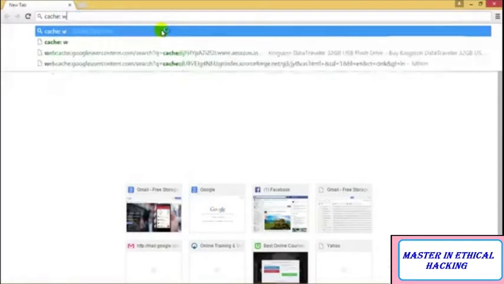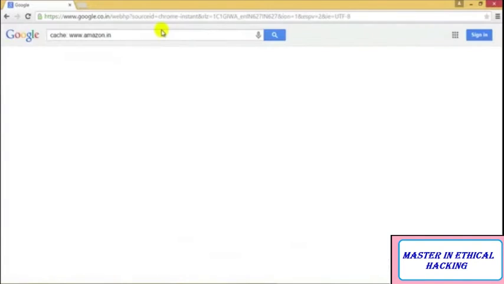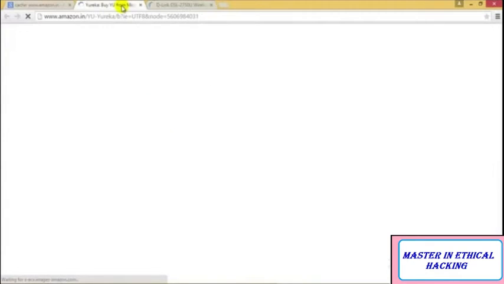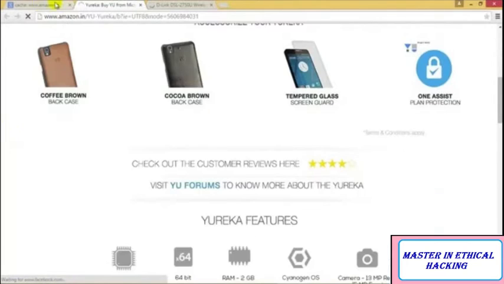I'll just type, let's say, www.amazon.in, that is for India. Once I type this, I'll get all the cached web pages of this specific website, amazon.in. If I open this, these are all the cached web pages, and the amounts would be quite different. Never put a space between cache and the URL web address, because if you do that, the result would be quite different.